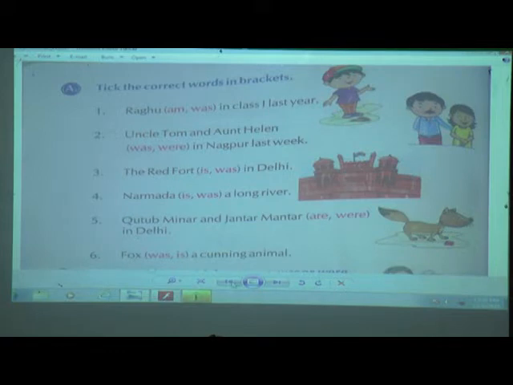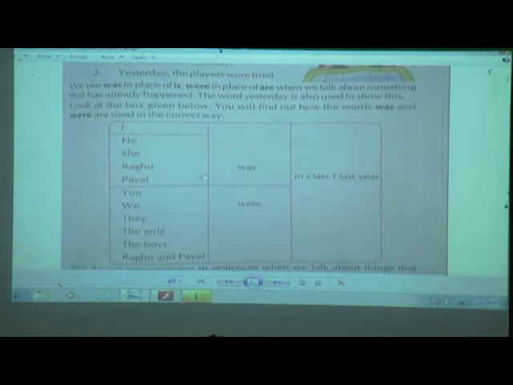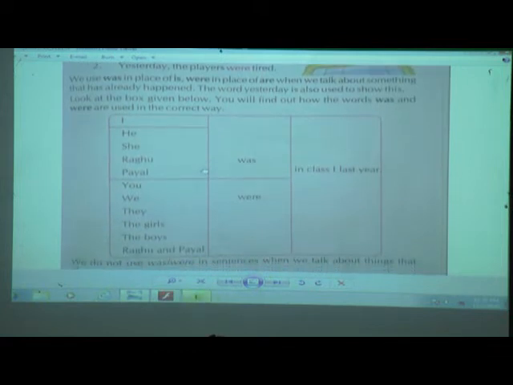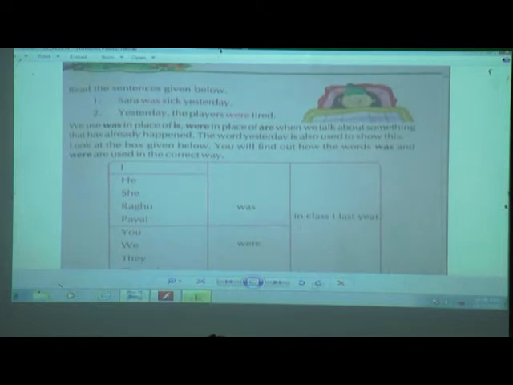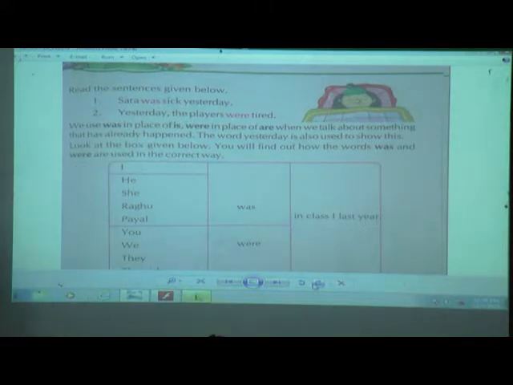Yes, children. Now we will go back to this page, first page here. See children, we will again clear this concept. Now we use was in place of is.